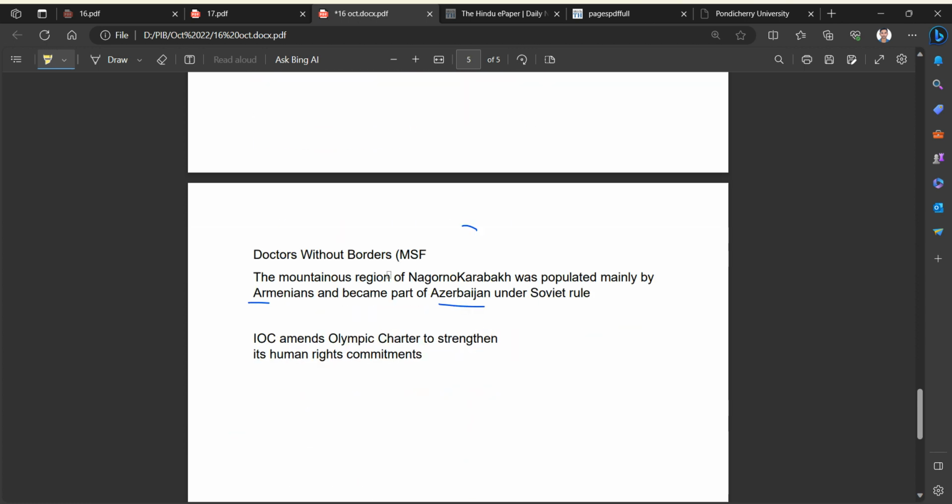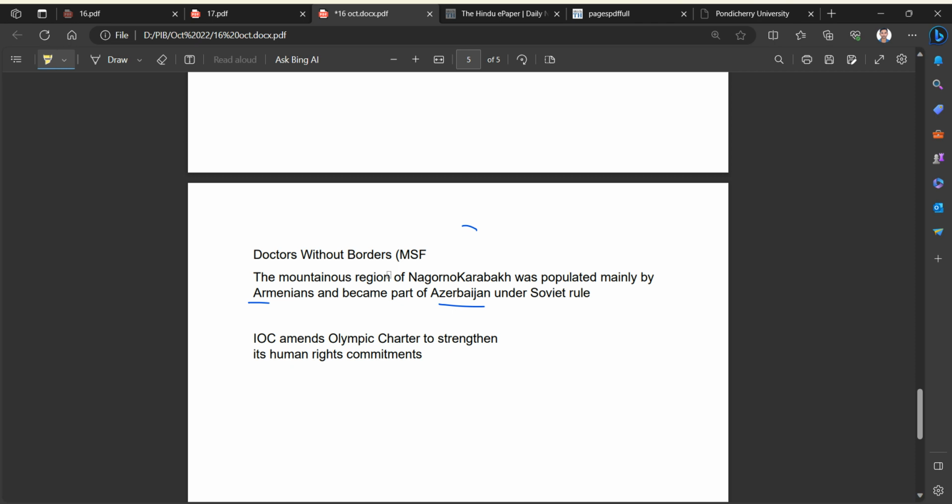In one of the news articles, I found Doctors Without Borders. Some of the international NGOs become important, like Amnesty International, an international NGO headquartered in London. Some organizations become important in the news, because Doctors Without Borders is an organization that renders a lot of support in conflict areas, treating the injured.